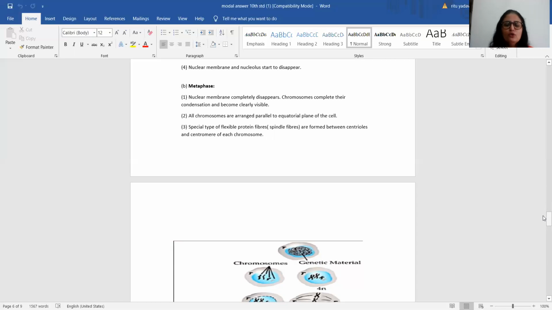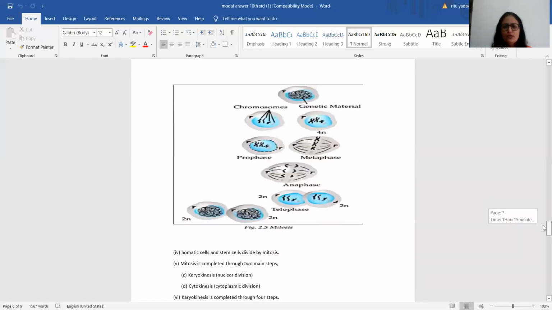Second, all chromosomes are arranged parallel to the equatorial plane, which means they are aligned centrally. Third, special flexible protein fibers, that is spindle fibers, are formed between the centrioles and the centromere of each chromosome. So in short, formation of spindle fibers takes place in metaphase. You can see the diagrams.